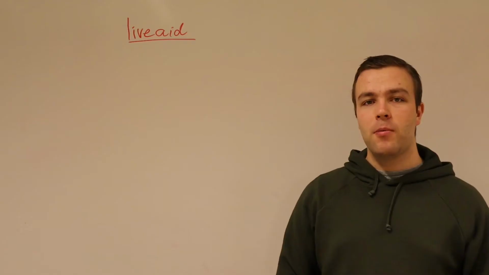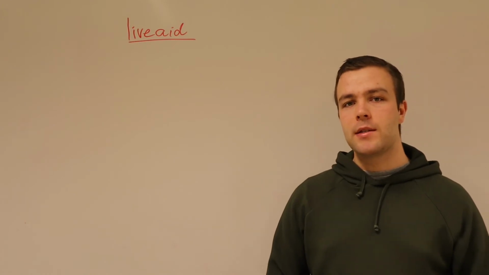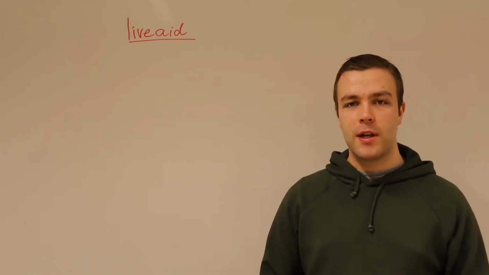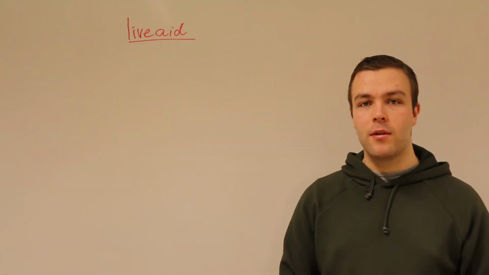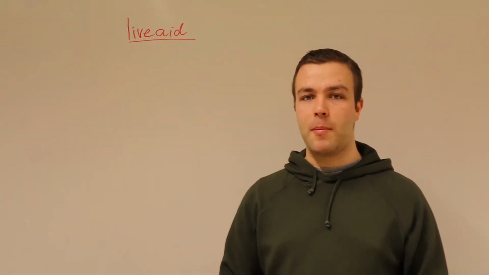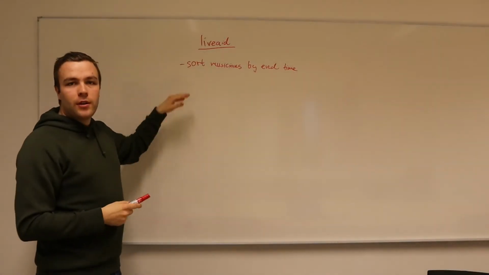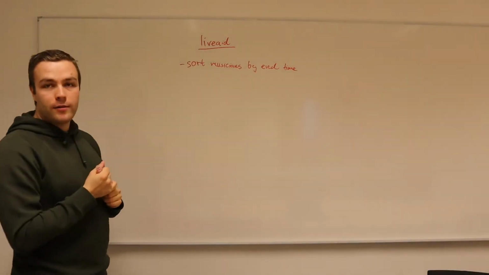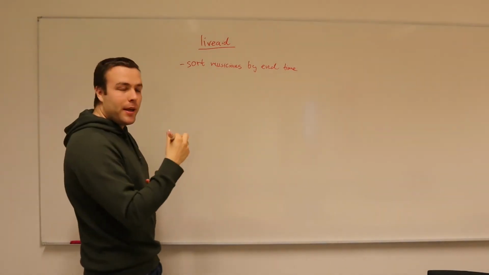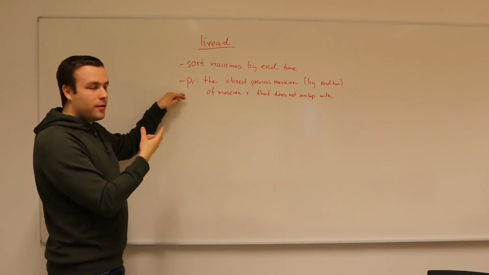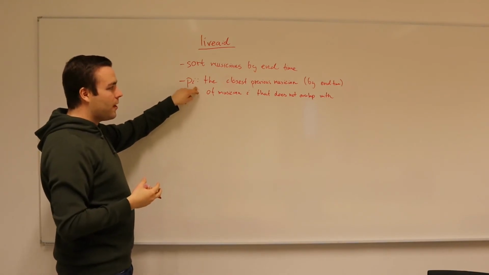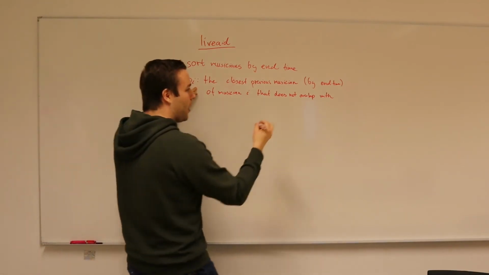12. This problem is actually the same as something called weighted interval scheduling or longest path in a DAG, and we can solve it with dynamic programming. We start by sorting the musicians by their end time. Then we define P(i), the closest previous musician by end time of musician i that does not overlap with i.